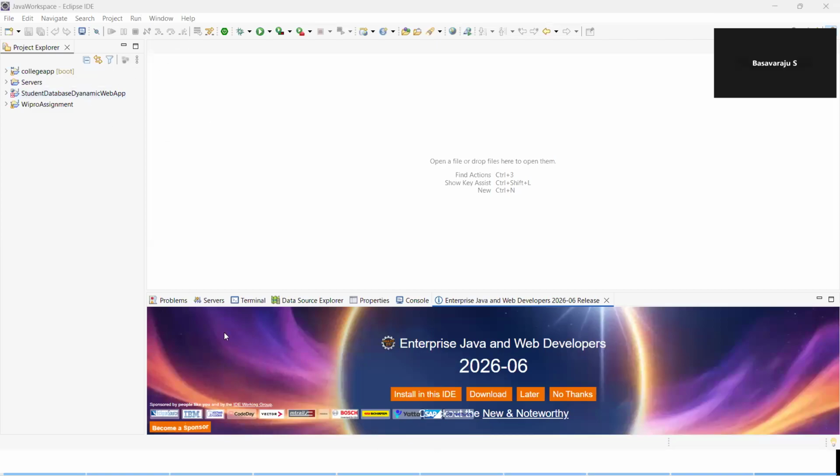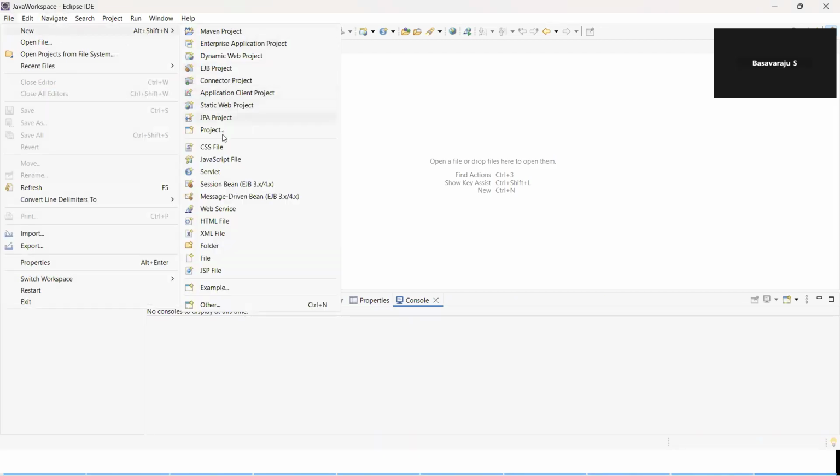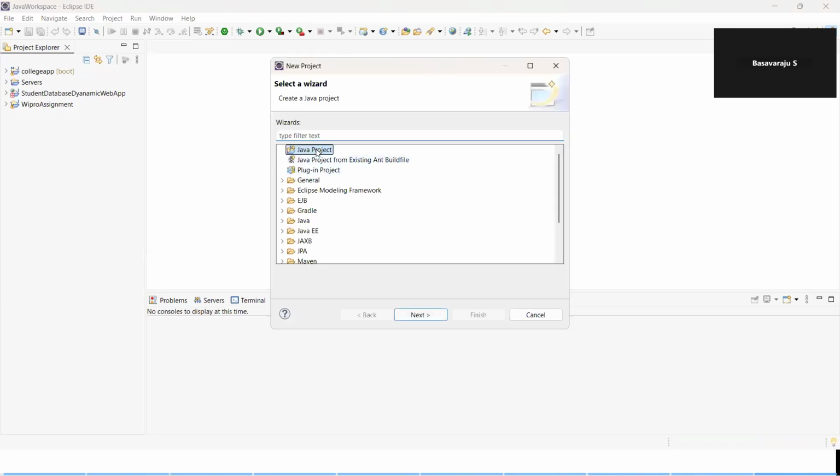Okay, so click on the File option here. Click on File, go to New, click on Java Project. Sometimes you may not get the option here, so go to Project here. Then you can choose Java Project. Then click on the Next button.